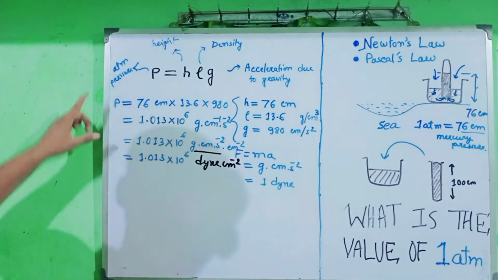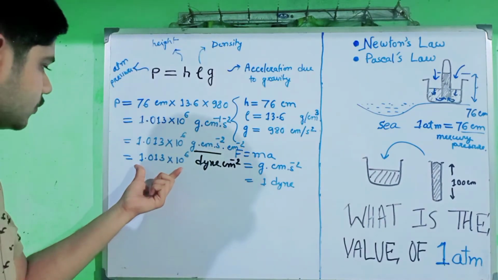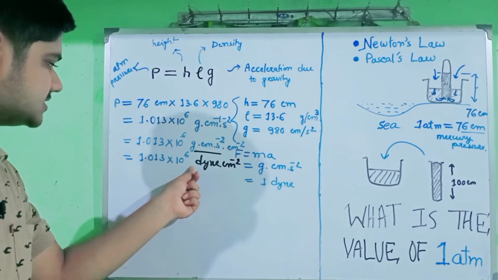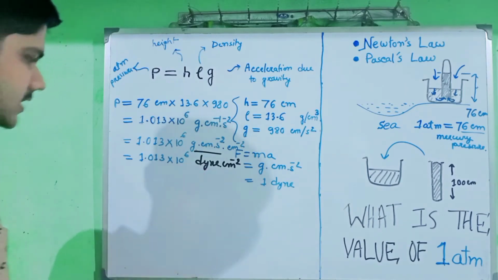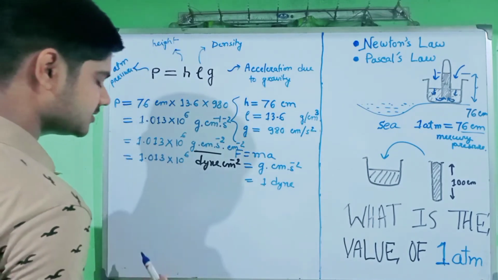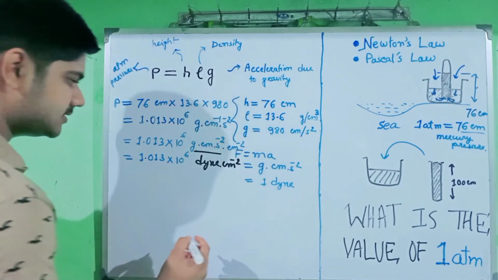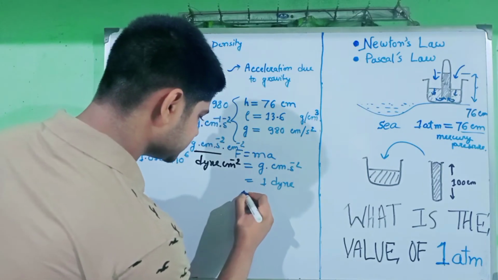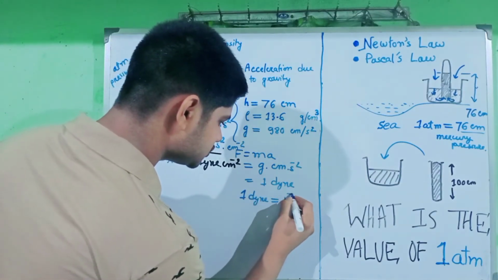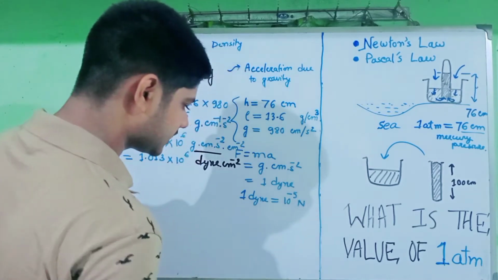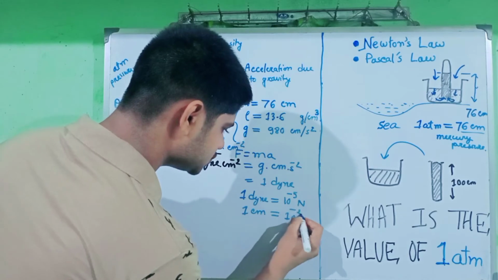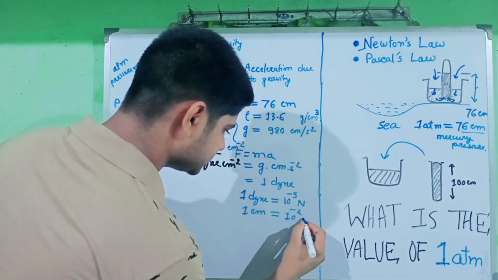So for 1 atmosphere, I am getting a value 1.013 into 10 raised to 6 dyne per centimeter square. Again, this is one of the relations between 1 atmosphere and dyne per centimeter square. Again, we know that 1 dyne equals 10 raised to minus 5 Newton, and 1 centimeter equals 10 raised to minus 2 meter.